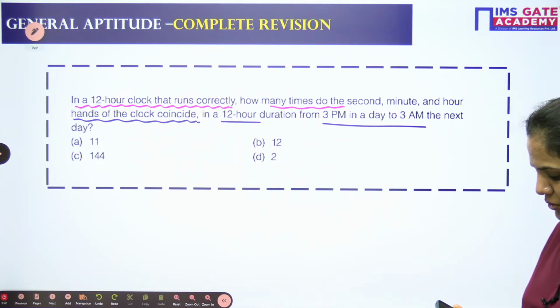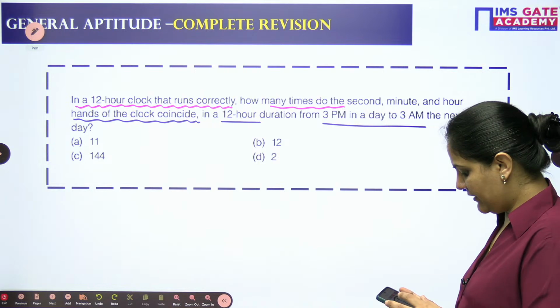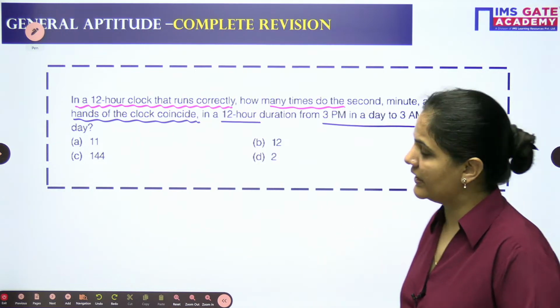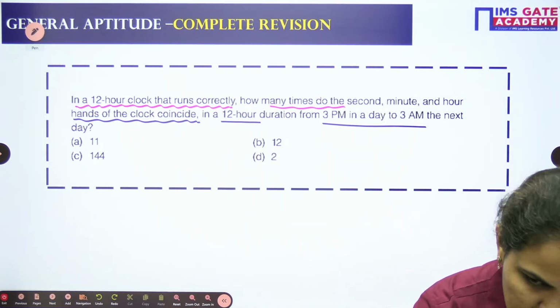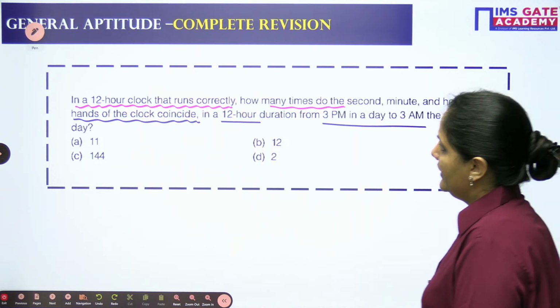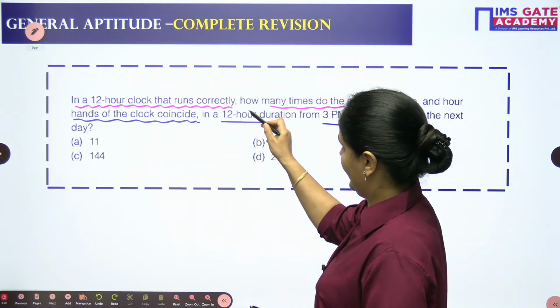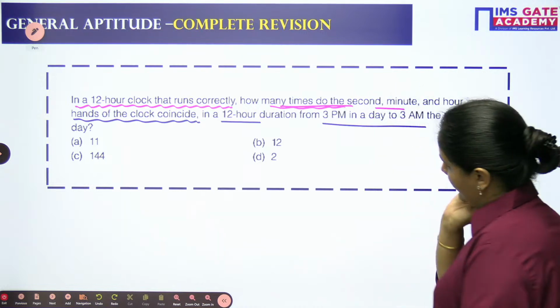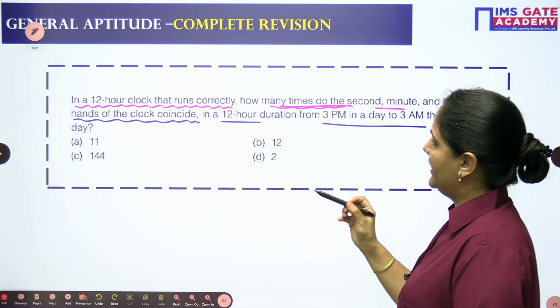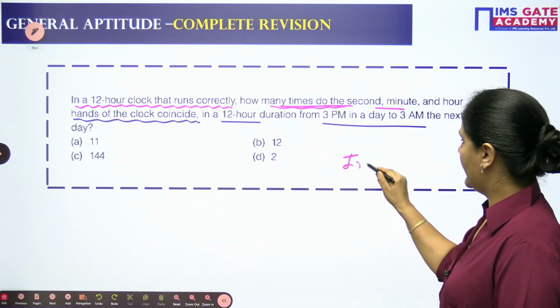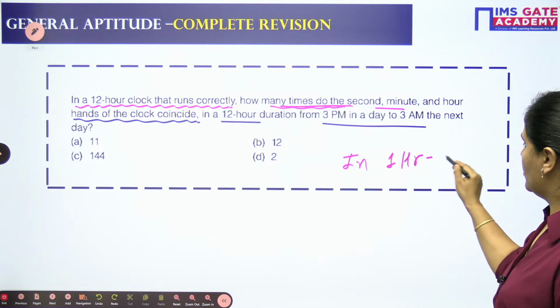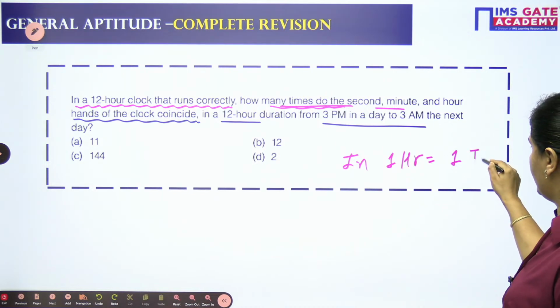Chalo, let me show you here. This is a very simple thing which we can understand when we are looking at a 12-hour clock. It is given to you already: in a 12-hour clock that runs correctly, how many times do the second, minute and hour hands of the clock coincide in 12 hours? Do you know in 1 hour they will coincide one time only.